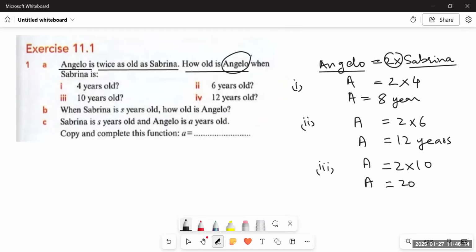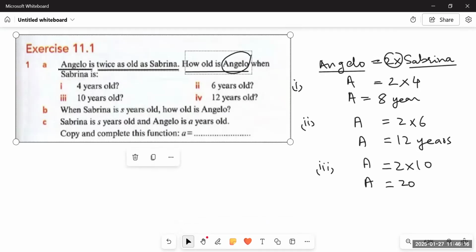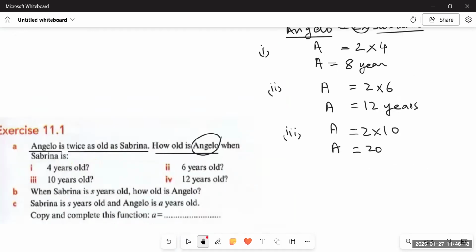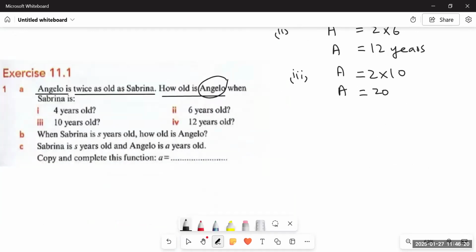Now we have to make an expression if we are not provided with any number. Instead, we are provided with a variable, that when Sabrina is S years old. Earlier, they were saying that when Sabrina is 4 years old, what would be the age of Angelo? We were multiplying the age of Sabrina by 2.